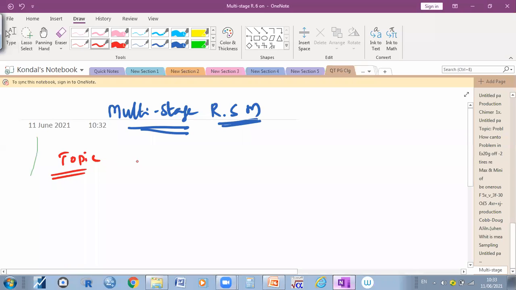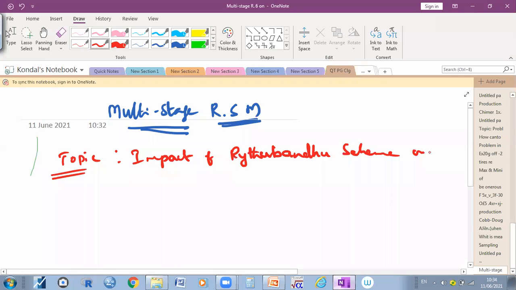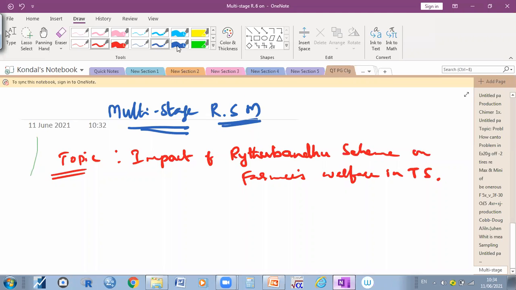For example, see your topic. You want to know the impact of the Raitu Bandhu scheme on farmers' welfare in Telangana state. This is your topic, right? If you want to know whether the Raitu Bandhu scheme has an impact on farmers' welfare or not, you want to verify it. So therefore, you need to select farmers.